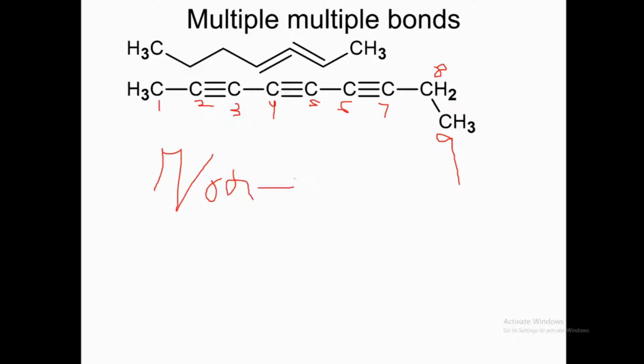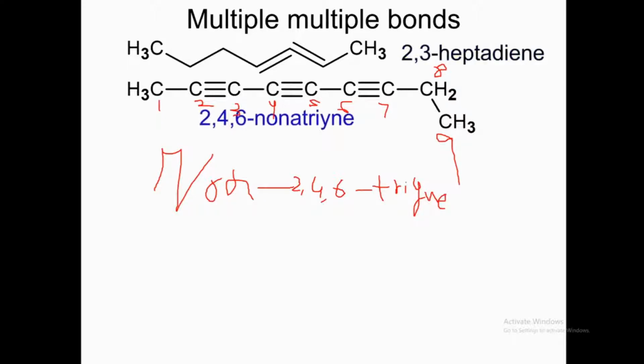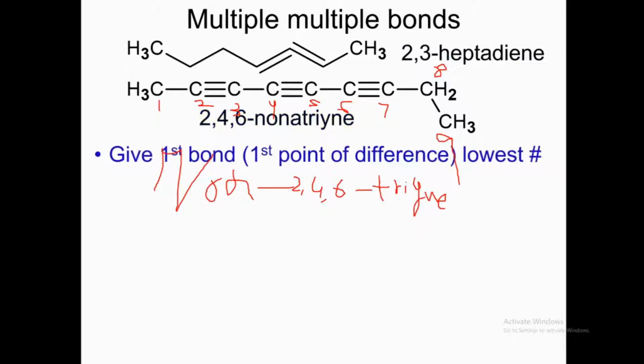Non, dash, there's a triple bond at 2, we will write 2, there's a triple bond at 4, we will write comma 4, there's a triple bond at 6, we will write comma 6, and tri because of 3 triple bonds, and there's a triple bond, that's why we will call it yne. Non-2,4,6-triyne. Give first bond point of difference lowest.